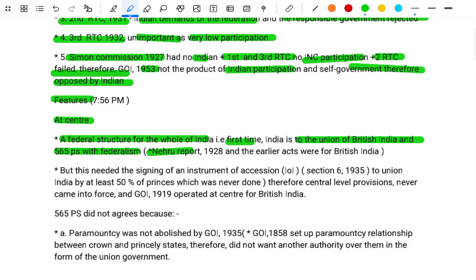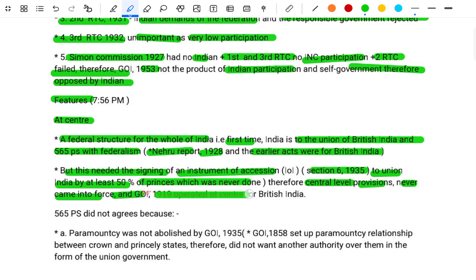The Nehru Report 1928 and the earlier acts were for British India, but this ended and the signing of the instruments of accession under section 6 of 1935 was to bring the Union of India, but required the list of 15% of the princes, which was never done. Therefore, the central level provisions never came into force, and the Government of India Act 1919 operated at the center for British India.